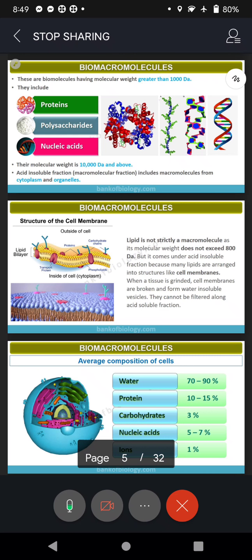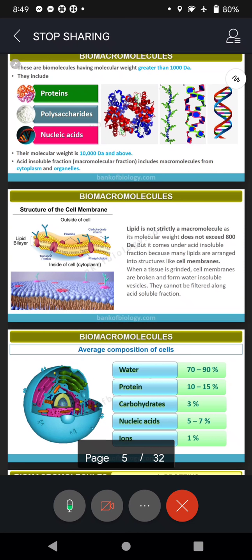Other name for fats is lipids. So lipids are broken down or digested into fatty acids plus glycerol. Who is doing this? An enzyme called lipase. So imagine if lipases are not there in our body, will digestion of fat take place? And also we understood the importance of lipases, or in general, enzymes.